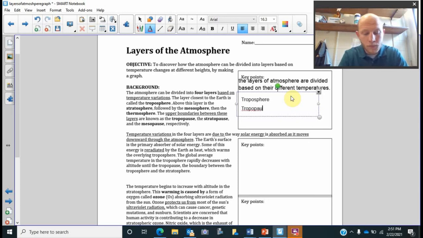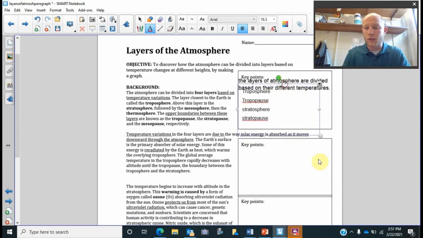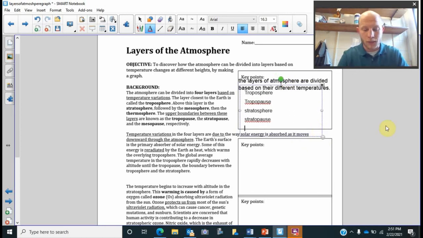Then the stratosphere, and the stratopause, and then we have our mesosphere along with our mesopause, and then finally we're in our thermosphere.